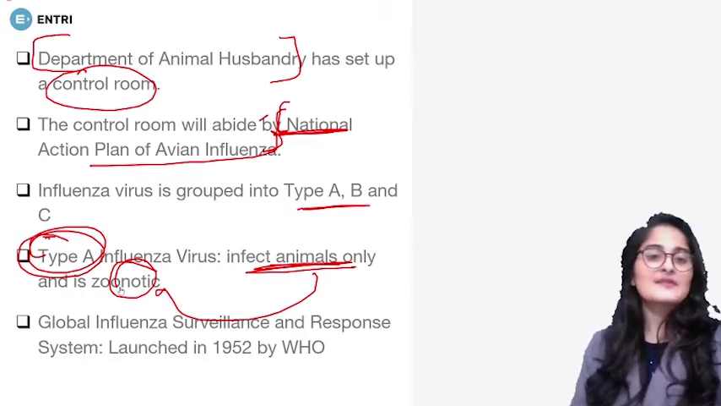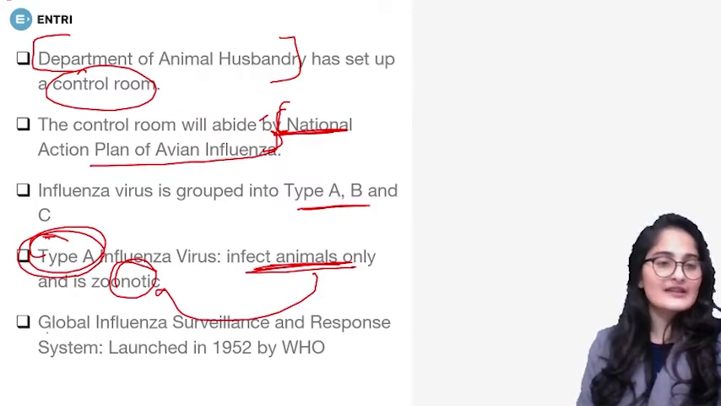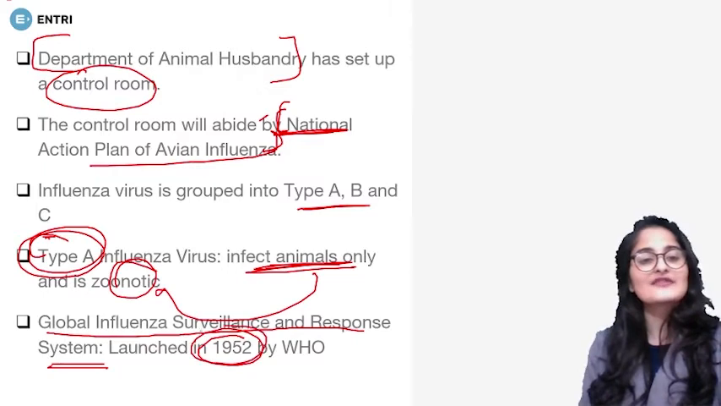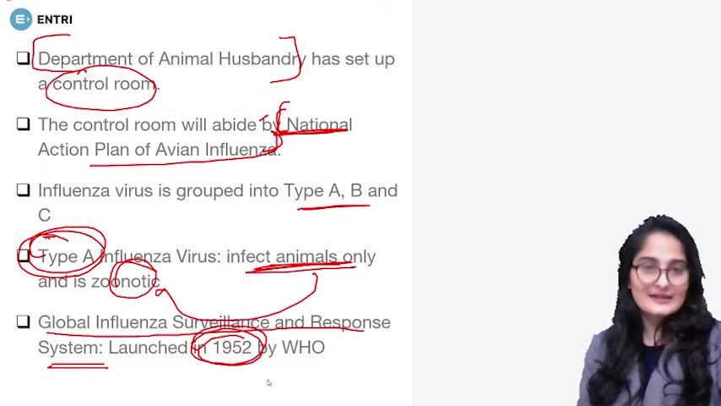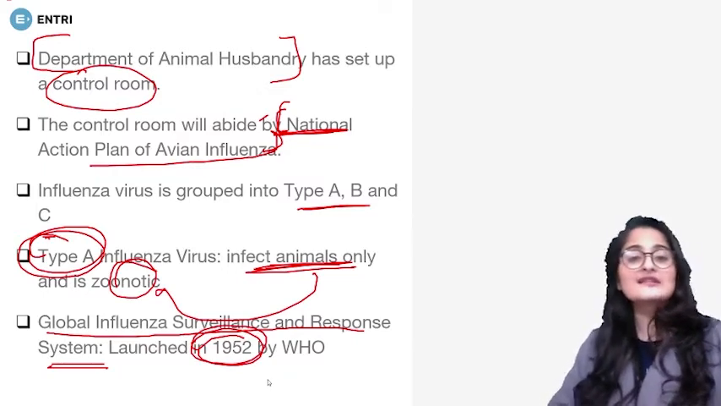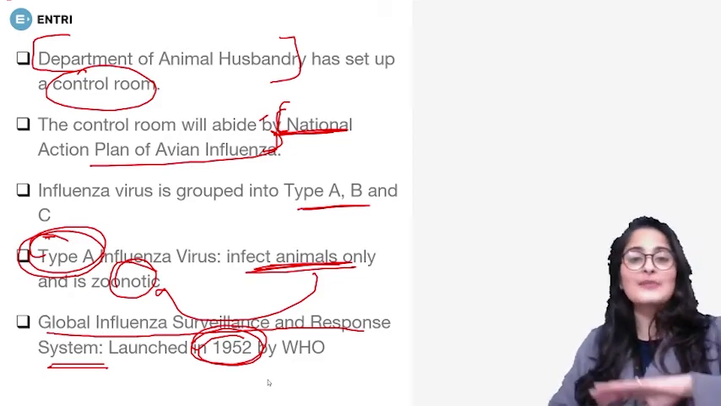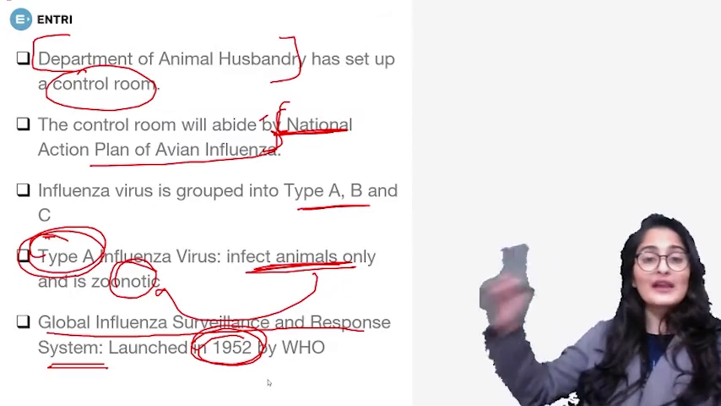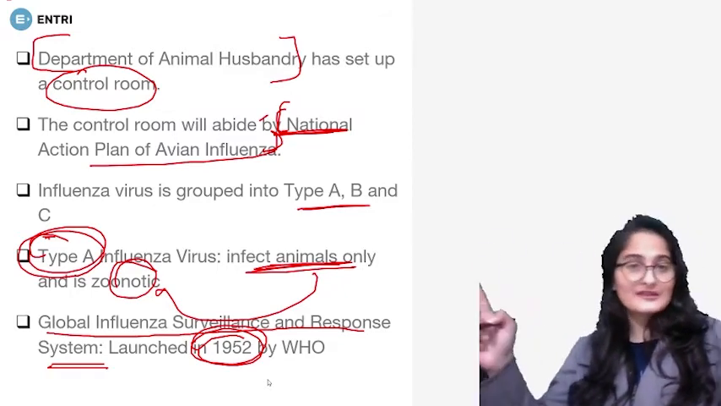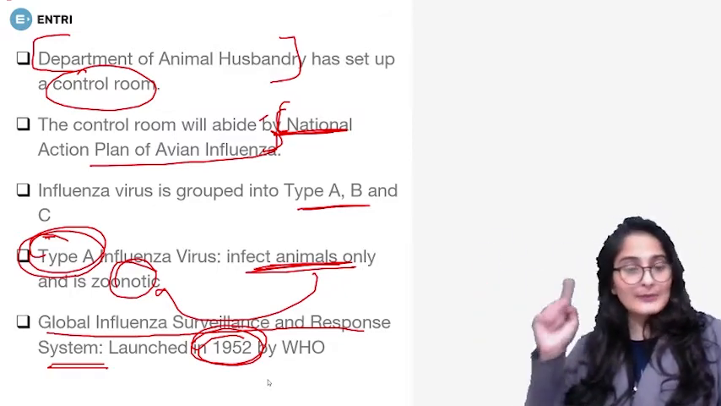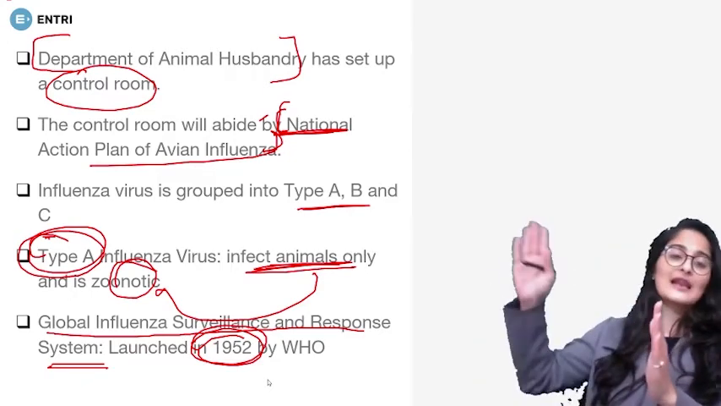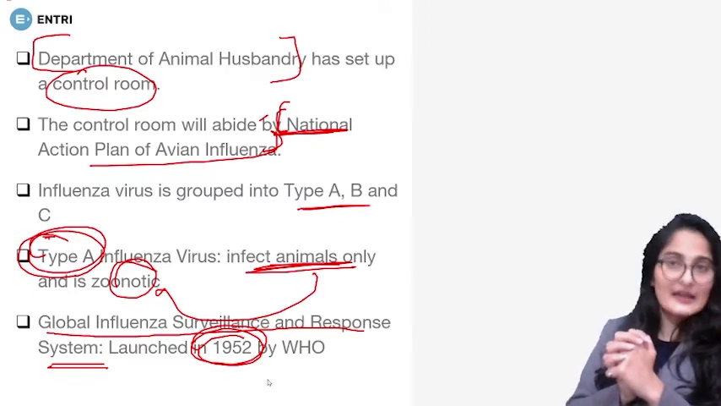Then we have something known as GISRS, the Global Influenza Surveillance and Response System, which was launched in 1952 by the World Health Organization, and it monitors the seasonal trends of all the pandemic influenzas that are spreading all around the world. The global alert system for influenza is right now run by WHO, and the backbone of this global alert system is GISRS, right?